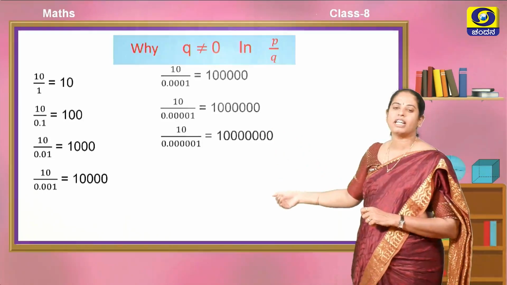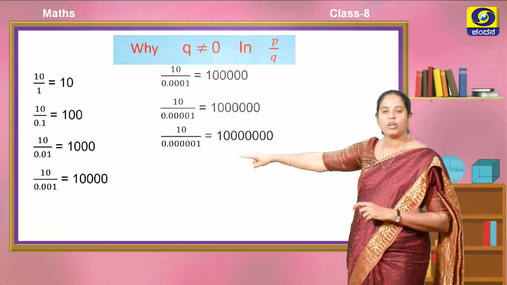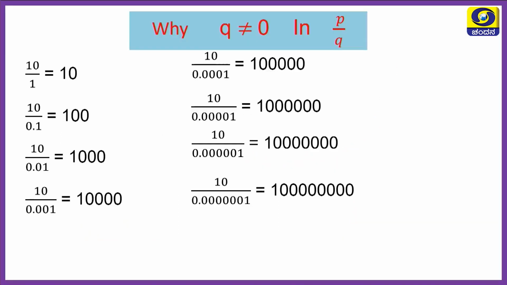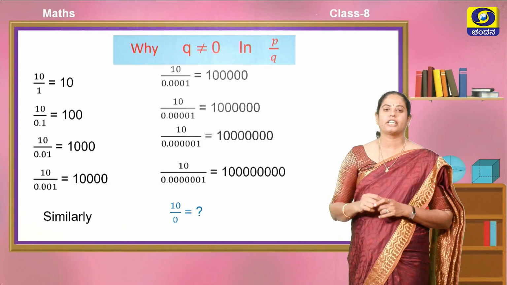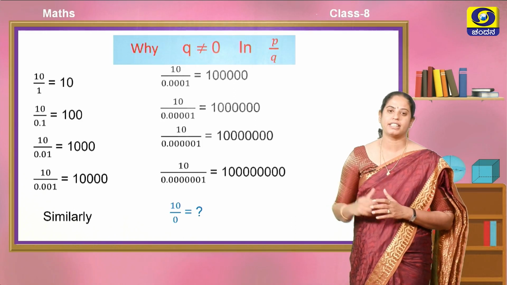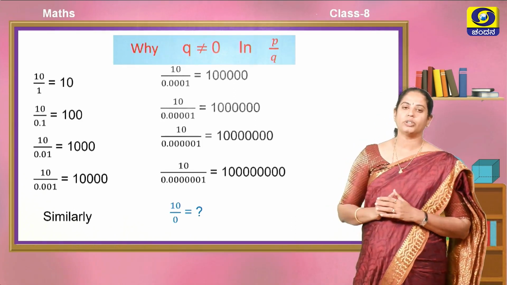If it goes on like this, the value in the denominator is not 0, but it is tending to 0, like 0.00000001. It is almost 0, but the answer we get is a larger number. What may happen if the denominator becomes 0? We may get an even larger number, we don't know. Hence, since the answer is not found, the denominator should not be equal to 0.